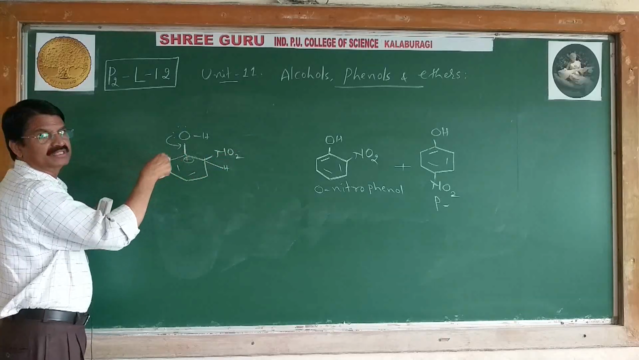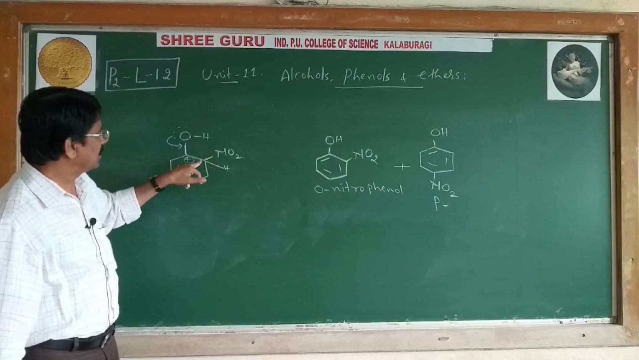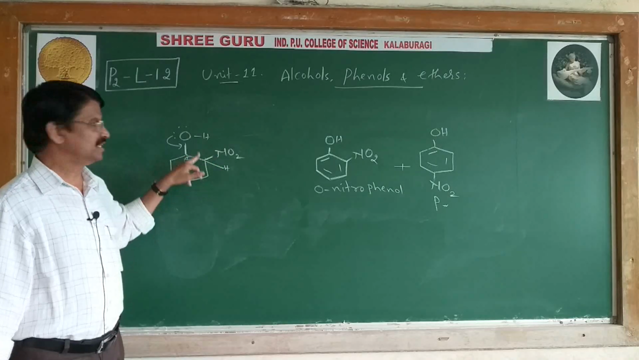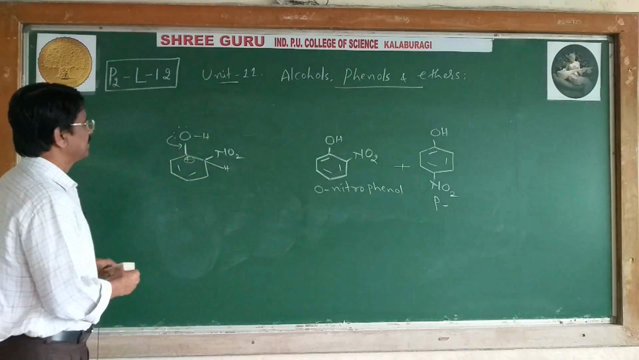Carbocation is formed. This is step 2. Step 1, generation of electrophile. Step 2, attack of electrophile on the benzene ring, especially at ortho and para. I am explaining here by taking the ortho example.